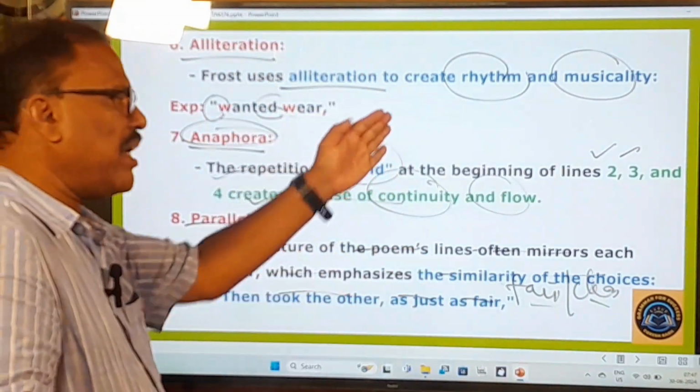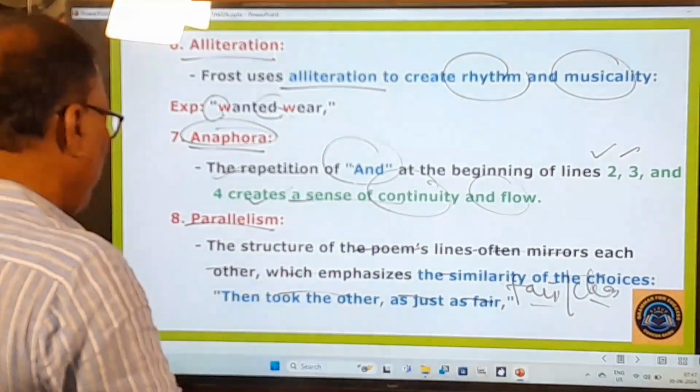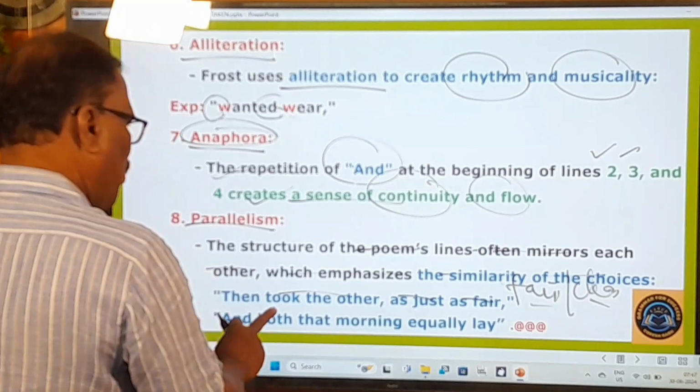The first row is fair and clean. The second row is also fair and clean. So that is the parallelism, right? That is expressed in this line. And both that morning equally.